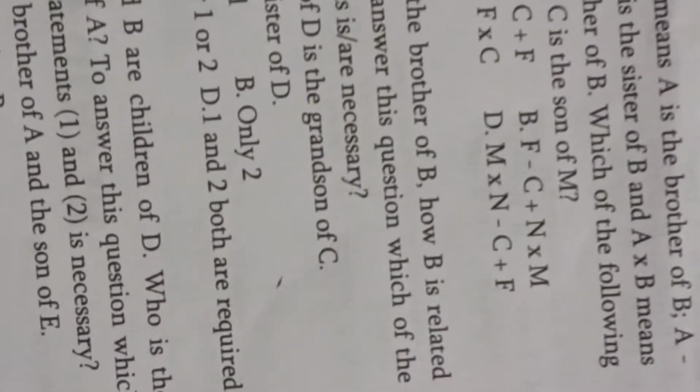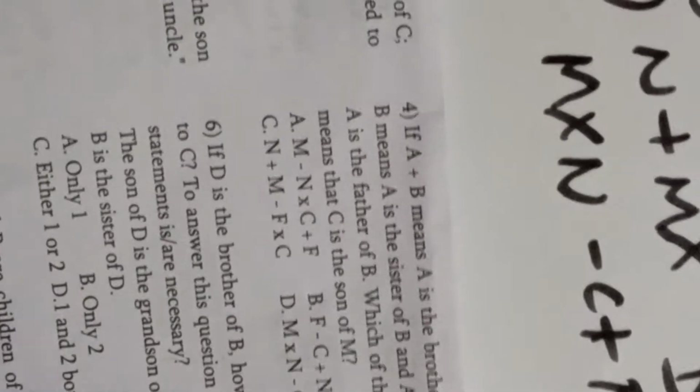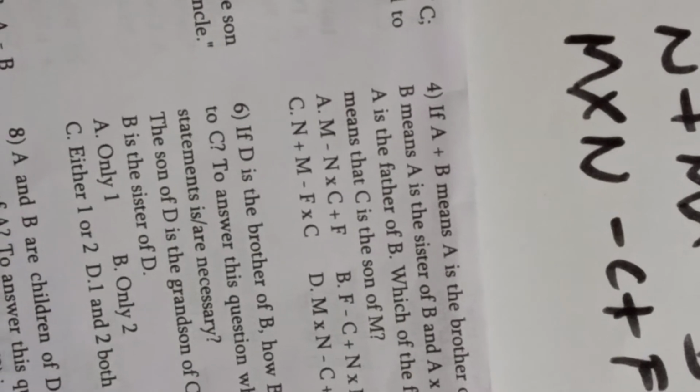Let me see the fourth option clearly. The fourth option is M cross N minus C plus F. This is the answer. We have not solved anything, just by glancing at the first two alphabets we have solved. So this is a shortcut which will be very useful. If you still want to exhibit the relation, we can write it out.